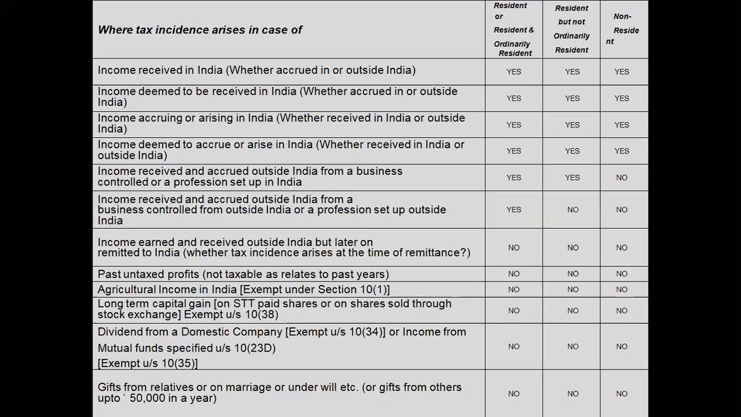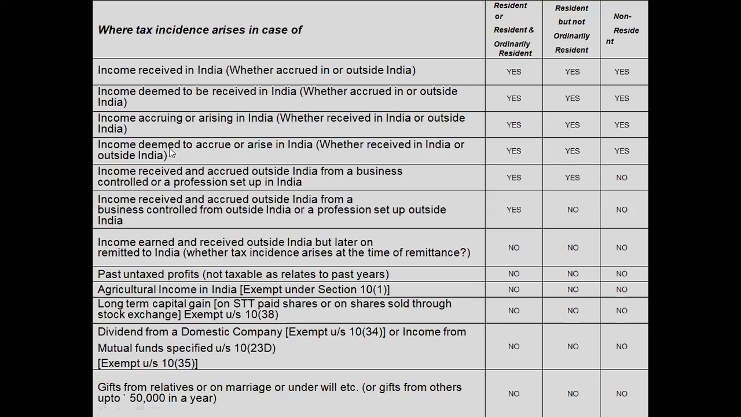Indian income means income received in India, income deemed to be received in India, income accruing or arising in India, and income deemed to accrue or arise in India. These are all Indian income, and it is taxable to all the categories. So the income from these four categories is all taxable income.